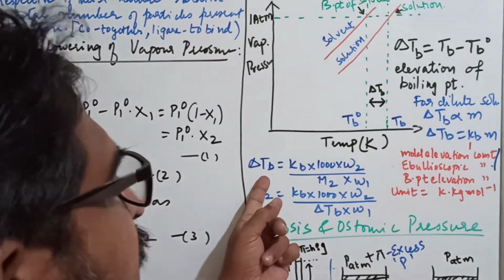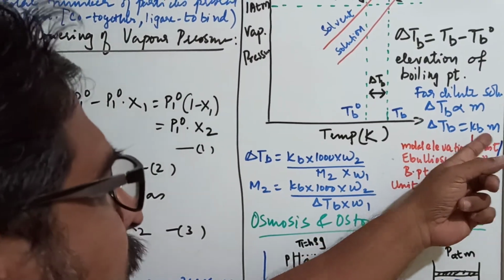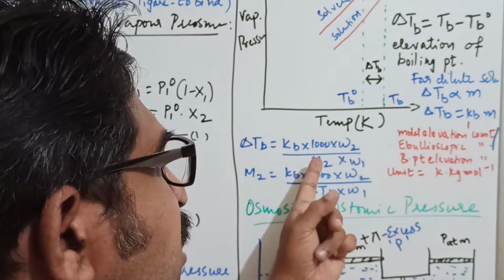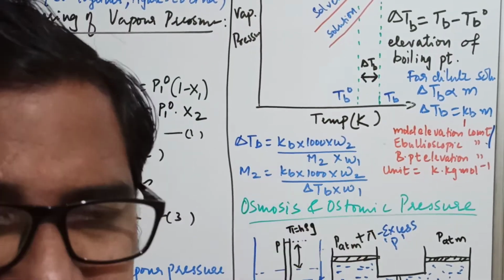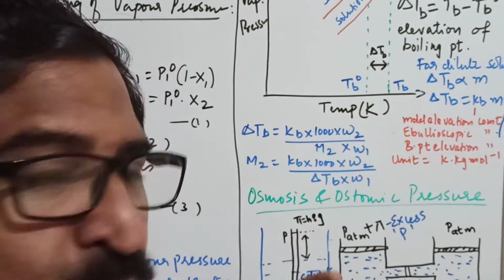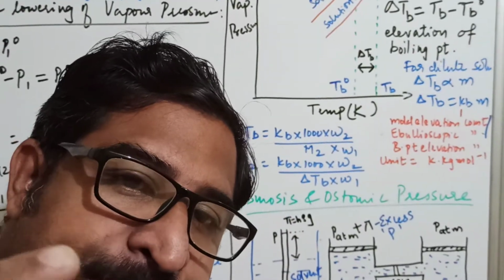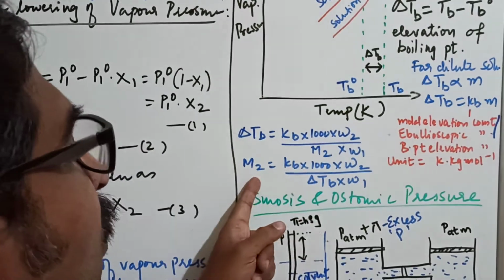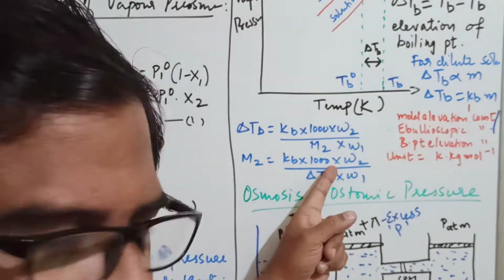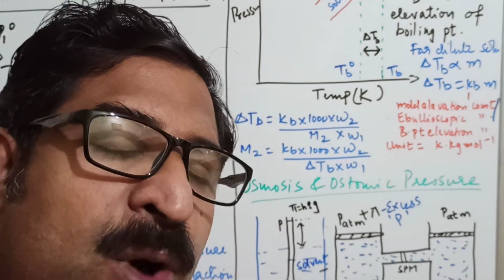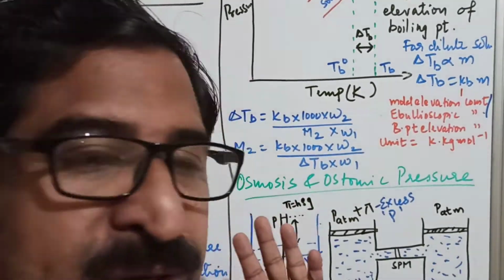Now we come to delta TB equal to Kb into m. We substitute the value of m, the formula of molality: 1000 into W2, where W2 is the mass of solute, divided by M2, the molecular weight of solute, into W1, where W1 is the mass of solvent. Now you can calculate the molar mass of solute. How? You take M2 here and bring delta TB down. So you can calculate the molecular weight of solute in the numericals.